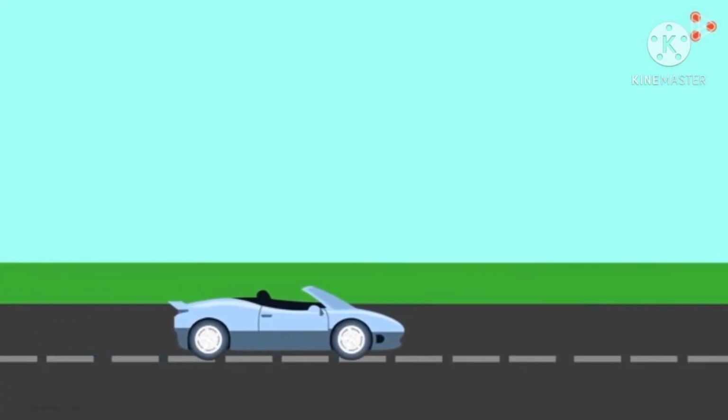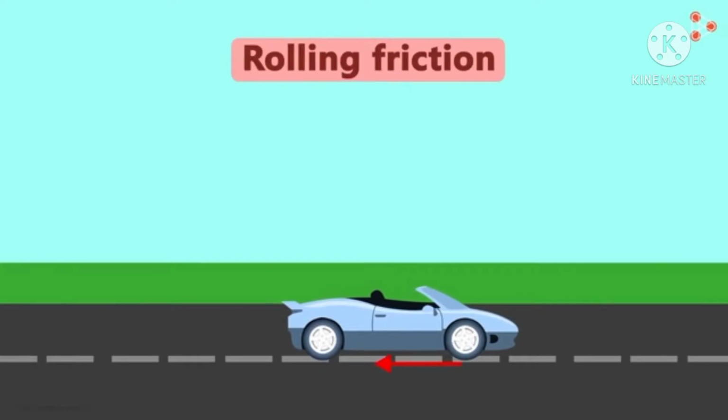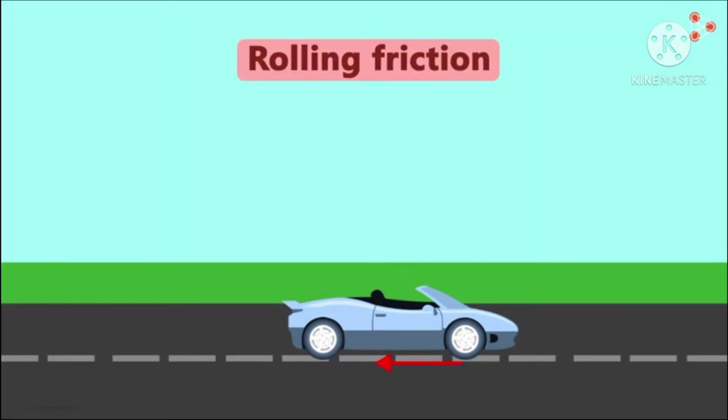Now, another type of friction that we are about to discuss is called rolling friction. In the case of rolling friction, a body which is rolling on another surface experiences a resistive force from the other surface, which tends to stop the rolling object, just like in the case of a moving car.